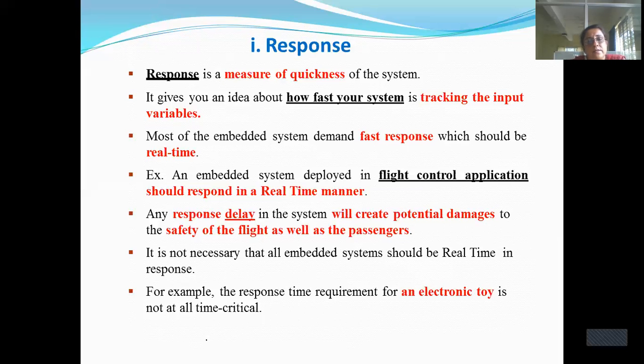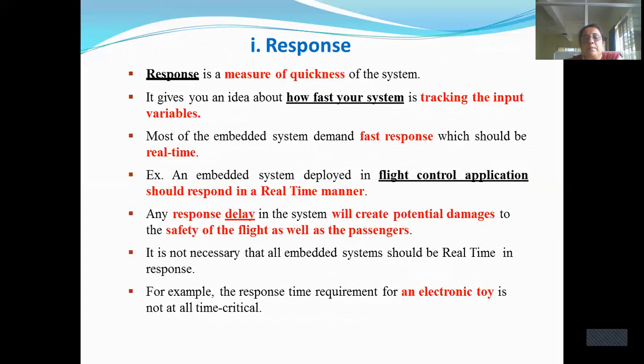Any embedded system you have designed, when you put it into the market and the client purchases it, suppose he buys a cell phone, whenever he starts operating it, it should respond fast. You don't want any slow system. Response is a measure of the quickness of the system, how fast your system will track with respect to the input variables. Again, that should work in real time.